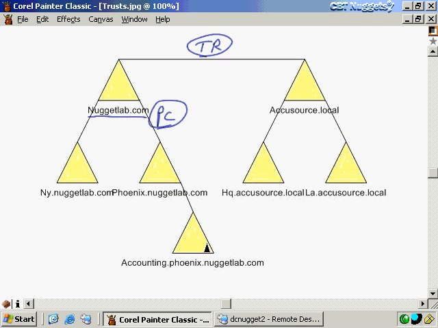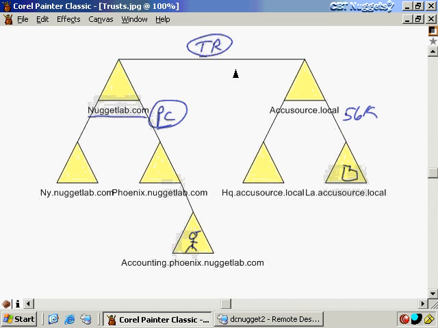You see, here I've got a child domain way down here in the belly of this domain relationship, way down here. And I want to access a resource. Here's a user. Here's a resource that I want to access way over here in this other domain. Now, can I do that? Well, sure I can, because I have trust relationships that are transitive all the way up through my forest relationship. The problem is, what if I've got a 56K WAN link right here? Because this LA office is separated from the AccuSource.local office by a really slow link. Well, what's going to happen is, in order to access that resource, I have to walk the tree. I have to take my credential, and I'm going to pass it up the tree.